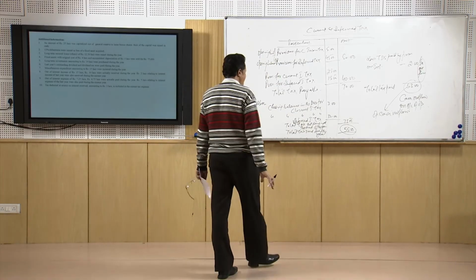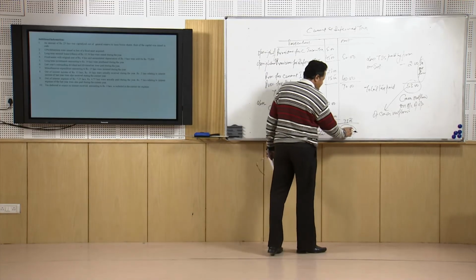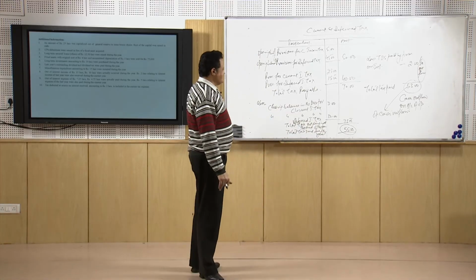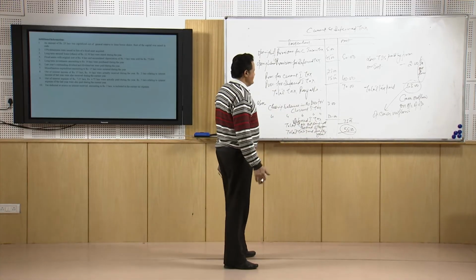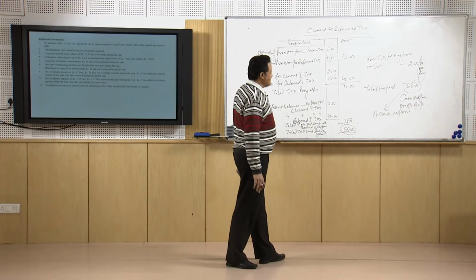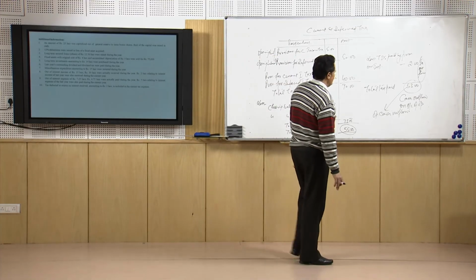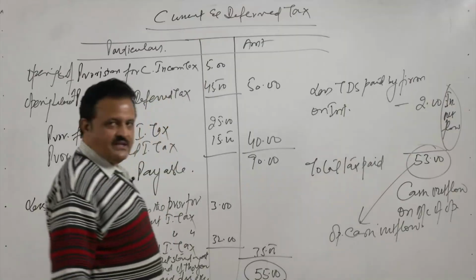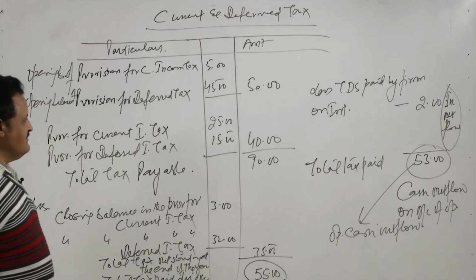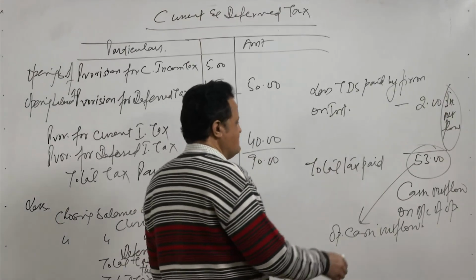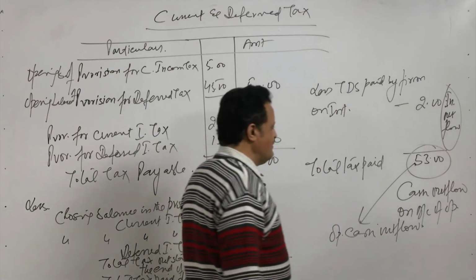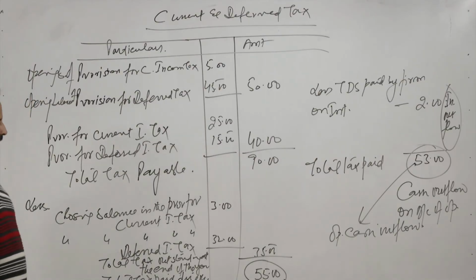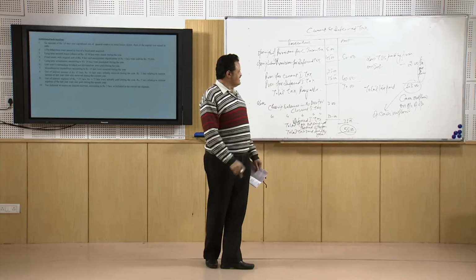So, the total tax paid by the firm itself and as TDS is 55 lakhs, but out of that total 55 lakhs, 2 lakh is paid as TDS by the firm who has given the interest to Skyline. So, we have subtracted that, considering it as the investing cash outflow. It means the actual tax paid on account of the operating activities, or the operating cash outflow, is only 53 lakhs. So, 53 lakh is a cash outflow on account of the operating activities, and 2 lakh is cash outflow on account of the investing activities.